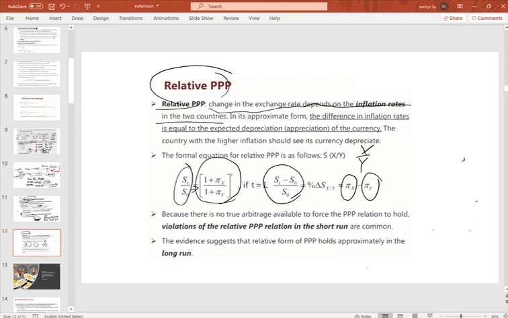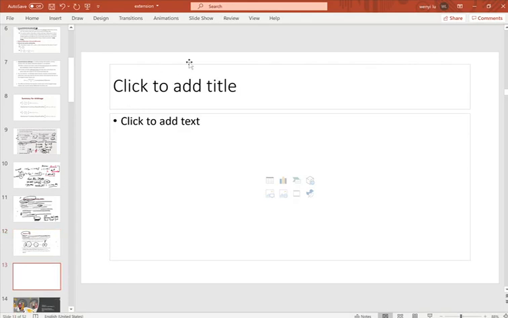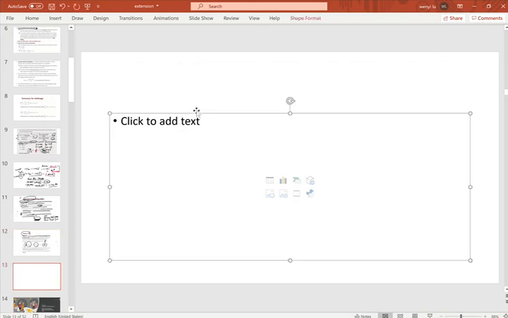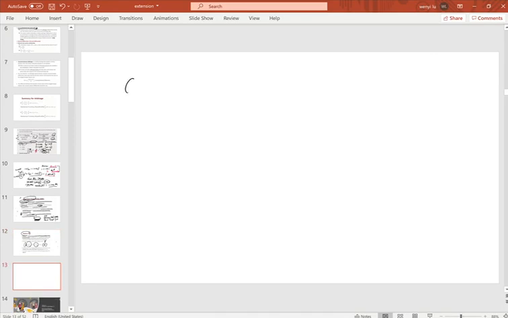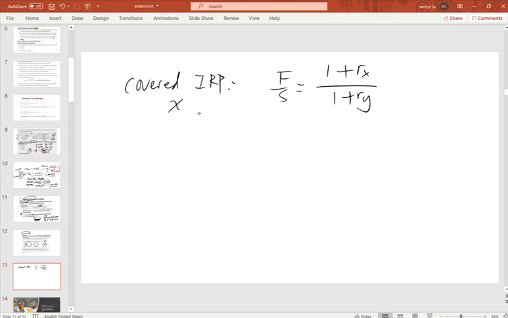Now we can put them together, our purchasing power parity with our interest rate parity. Let me summarize all these parities together. We have the covered interest rate parity: F over S equals 1 plus Rx over 1 plus Ry, where the exchange rate is in the form X over Y. And we have the uncovered interest rate parity, which we did not mention too much.